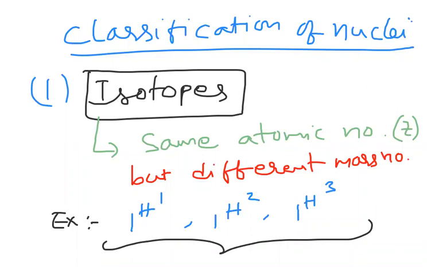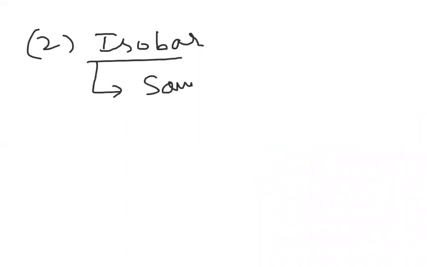Now let us observe what an isobar is. What do you mean by isobar? Isobars are nuclei having the same mass number but different atomic number.